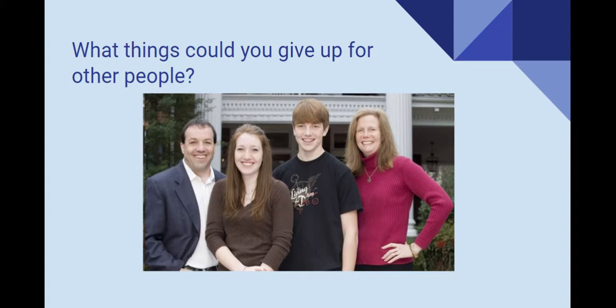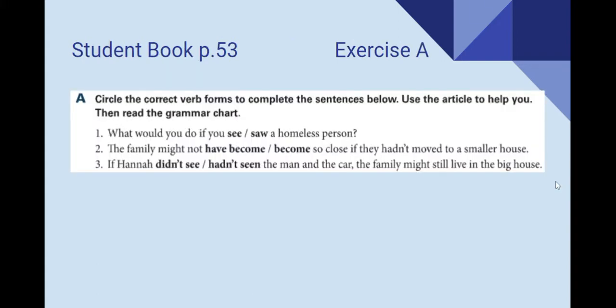Now let's continue. Let's go to student book page 53, exercise A. I want you to please circle the correct verb forms in order to complete the sentences. If you're not sure, you can use the article in the previous page to help you. For example, what would you do if you see or saw a homeless person? In this case, we're going to complete this with saw. Now pause the video while you work on the rest.